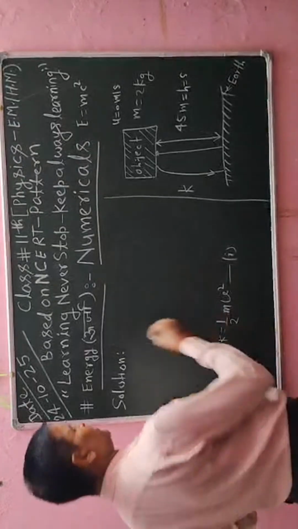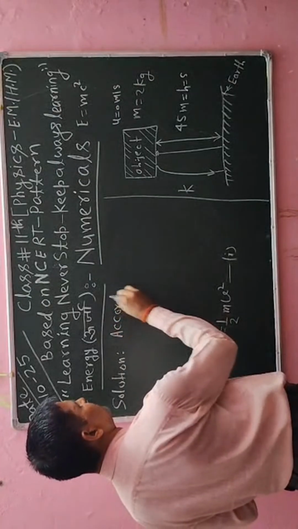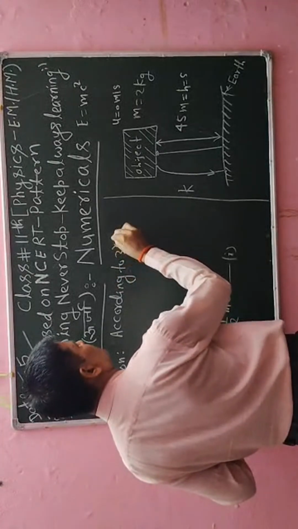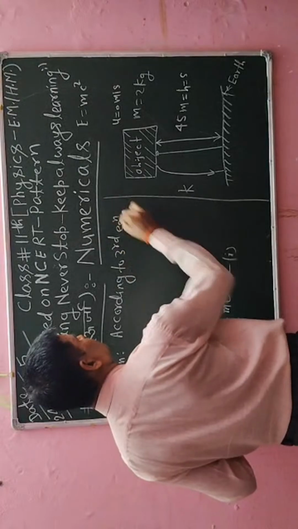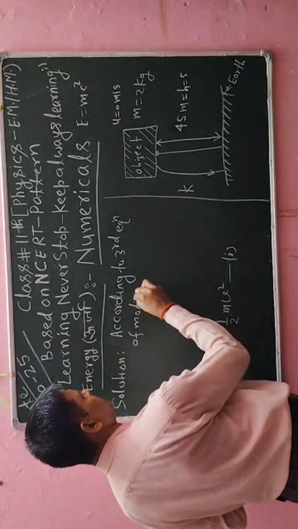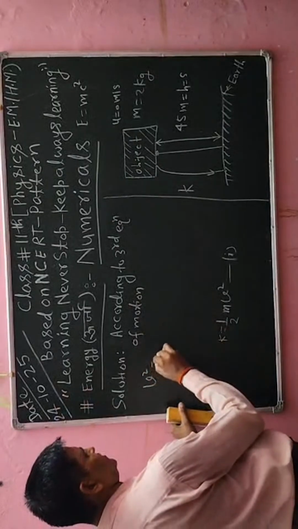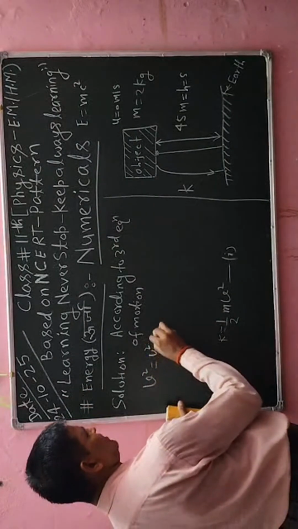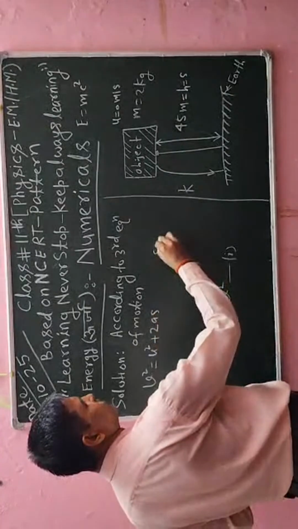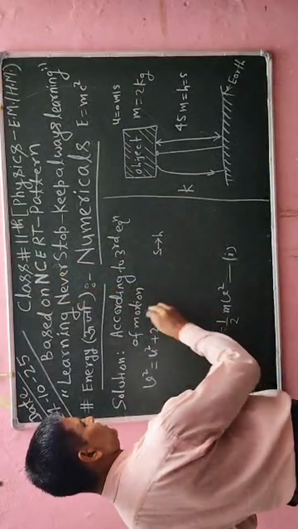So here I will write, according to the third equation of motion, v square is equal to u square plus 2as, but in place of s I have to substitute h, because it is movement along the y-axis. So here I will put h.